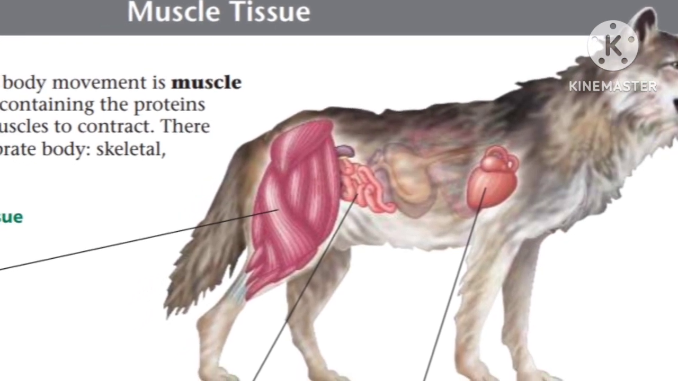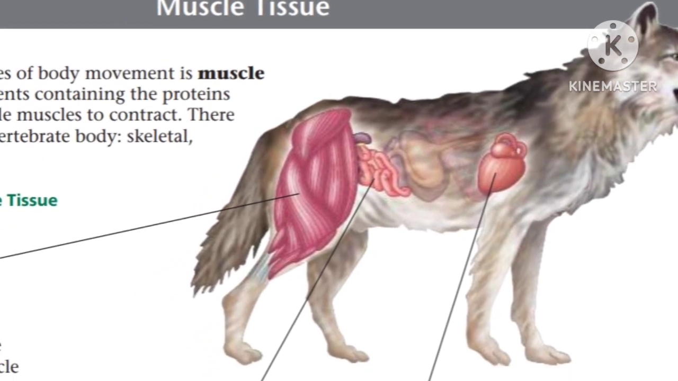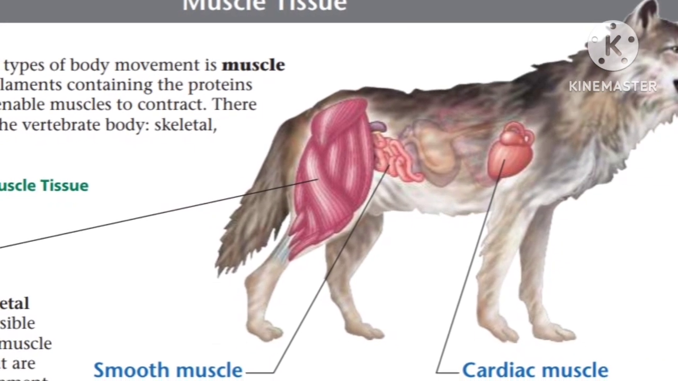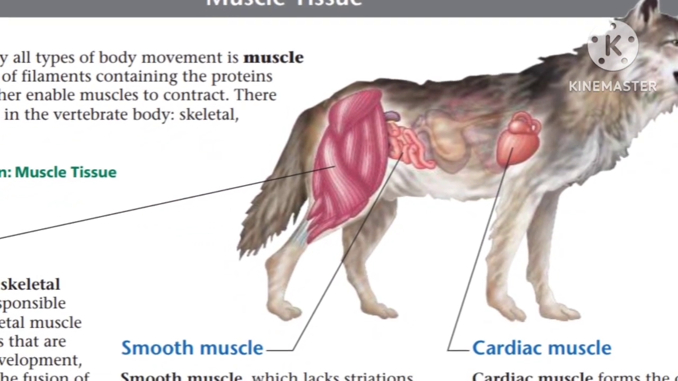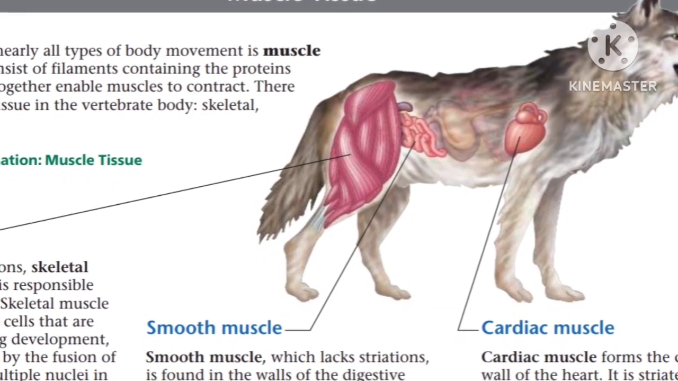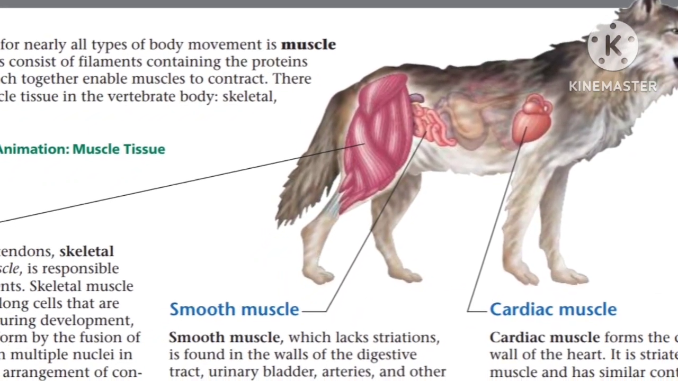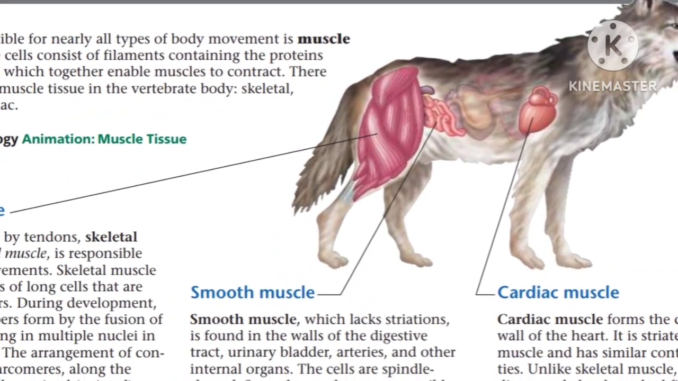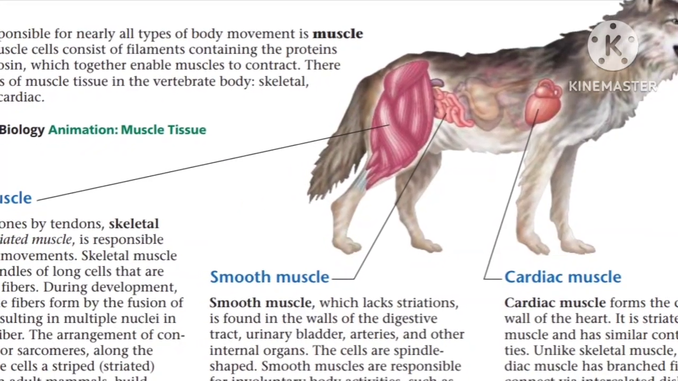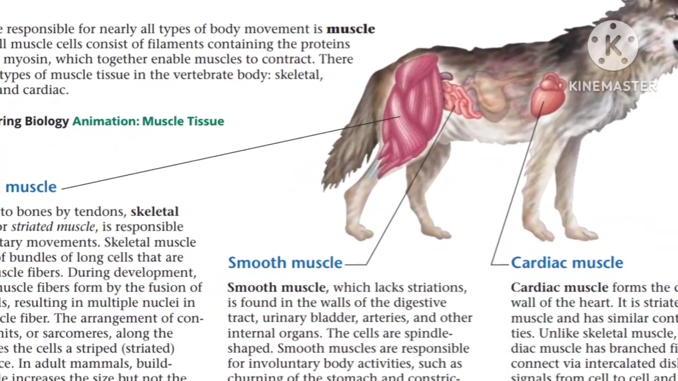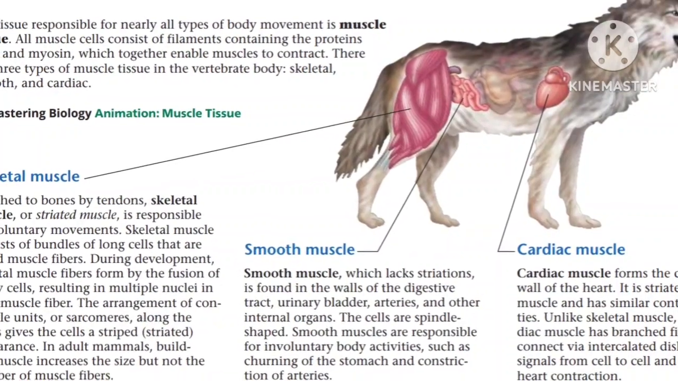The muscle tissues are mainly of three types: skeletal, smooth, and cardiac muscle tissues, which help us to make movement. They contain one very important type of protein called contractile proteins, which help us to make the movement of the body. Let us discuss this in detail.